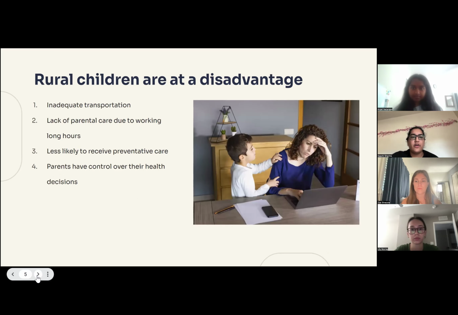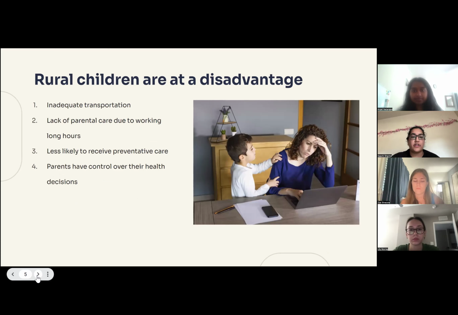Thank you, Lily. So now I want to talk a little bit about risk factors and causes of vulnerability for these children. So, like Lily said, rural children are at a disadvantage. And there are four primary reasons for this. Number one is inadequate transportation. A lot of these rural populations do not have easy access to nearby hospitals, and also they are largely dependent